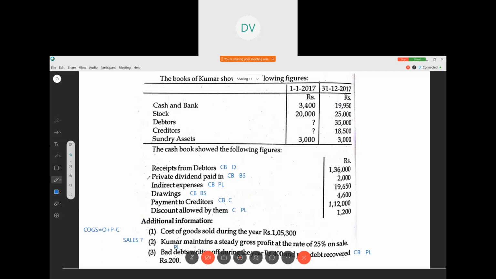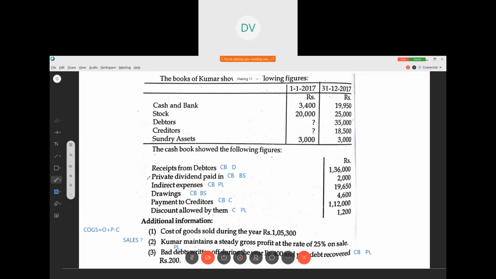And they say Kumar maintains a steady gross profit at the rate of 25% on the sale. What do you mean by that? 25% is the gross profit on sales. But in this problem, they haven't mentioned sales. So by using the second point information, we have to find out sales.